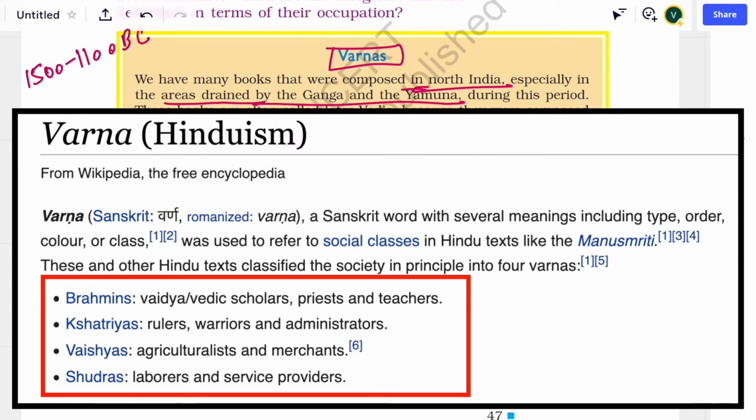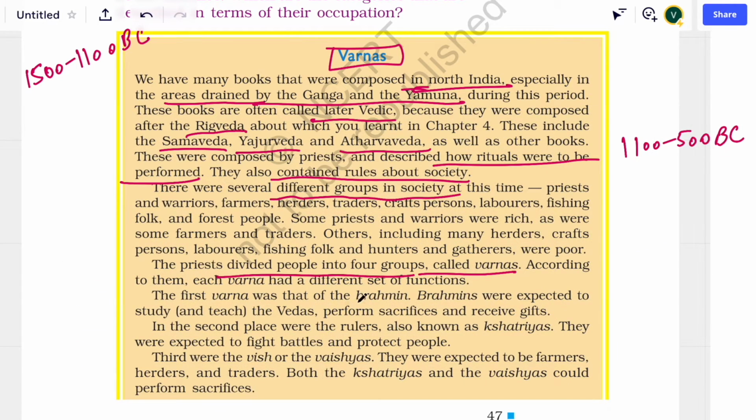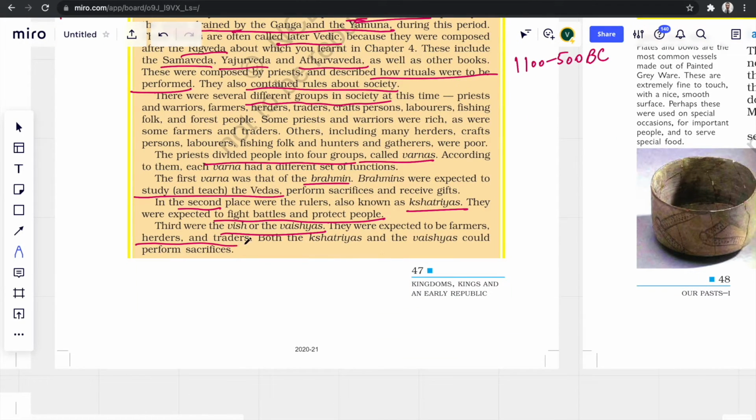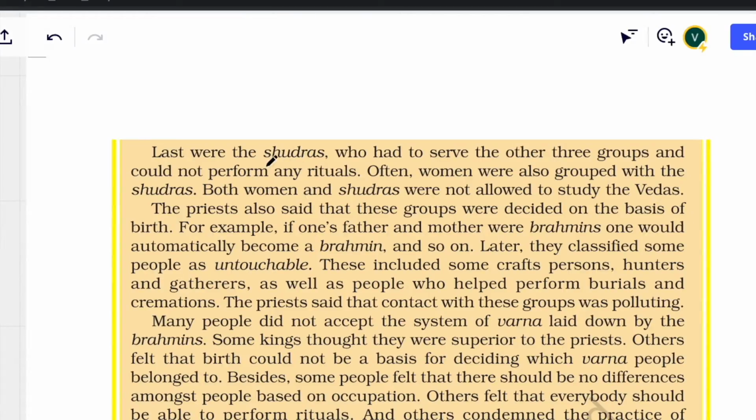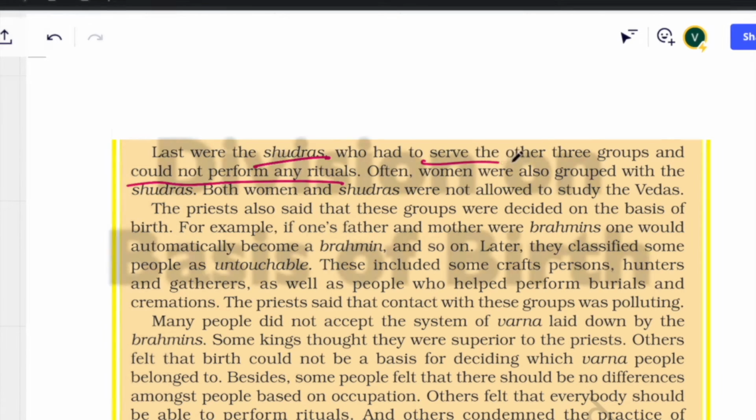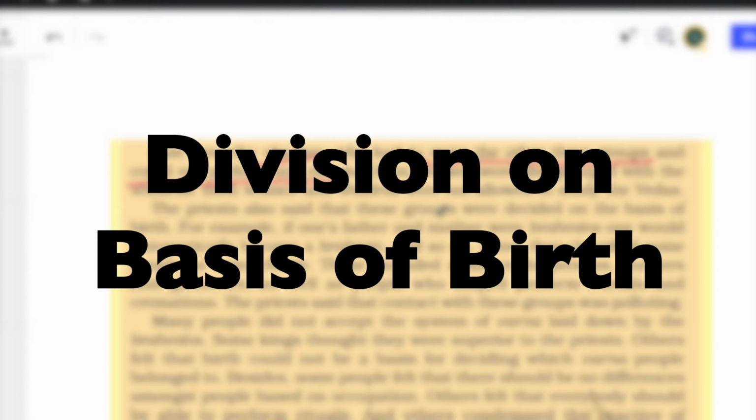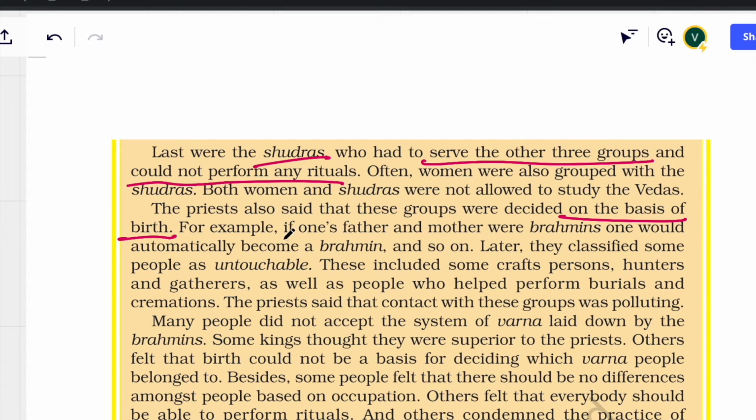Duty of Brahmins will be to study and teach Vedas. Kshatriya will have the duty to protect the people and fight battles. Vaishya will be farmers, traders, herders, etc. And Shudras will be the ones to serve all the other 3 Varnas. This division was on the basis of birth. That means a son of a farmer will come under the category of Vaishya and not Brahmin.